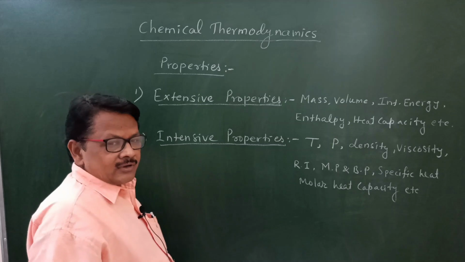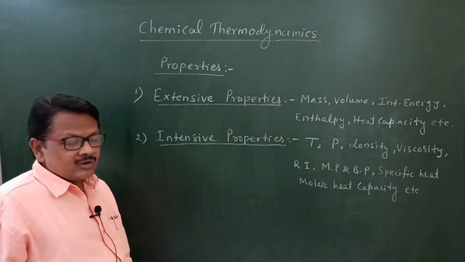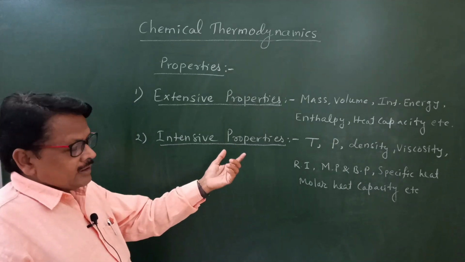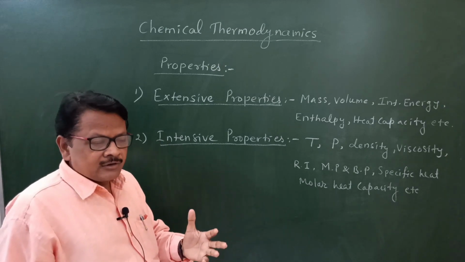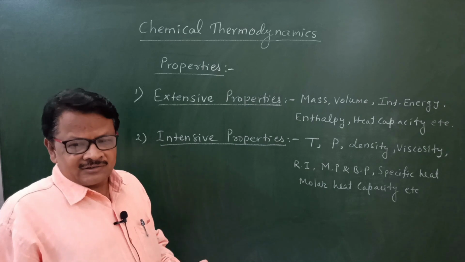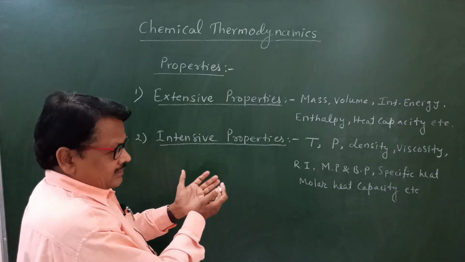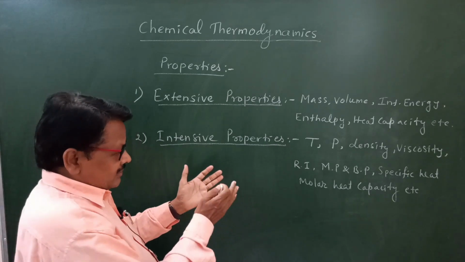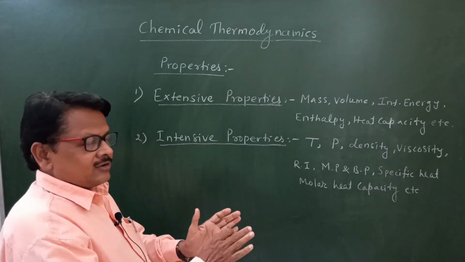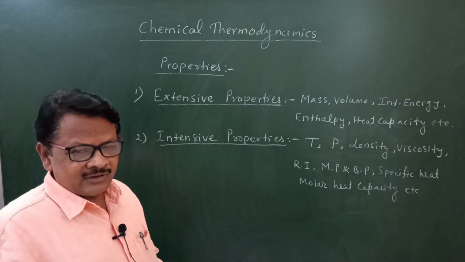In intensive property, we can consider the example of temperature. If you consider the temperature of water at room temperature, it is 27 degrees Celsius. If you consider 1 liter of water, 1 ml of water, 100 liters of water, the temperature of all these three quantities of water is 27 degrees Celsius.